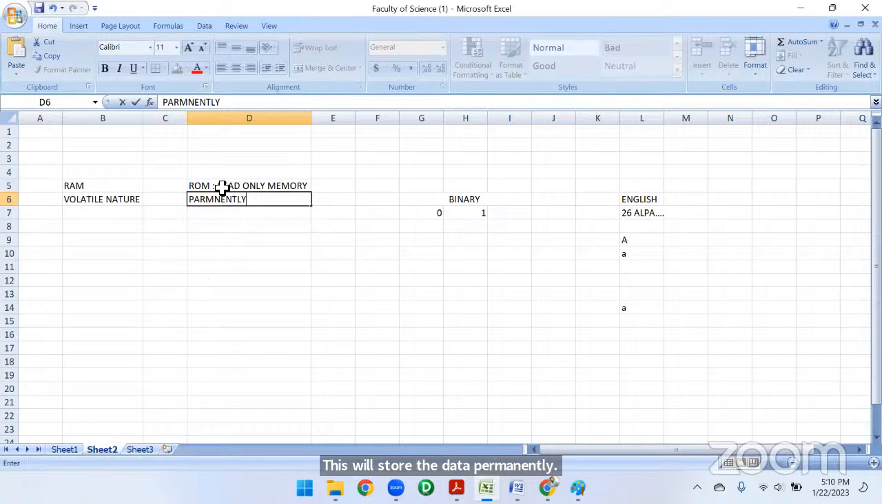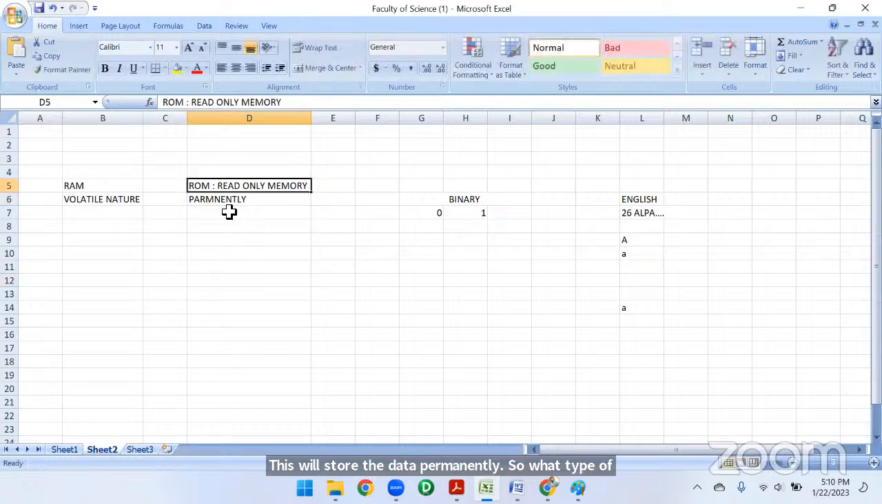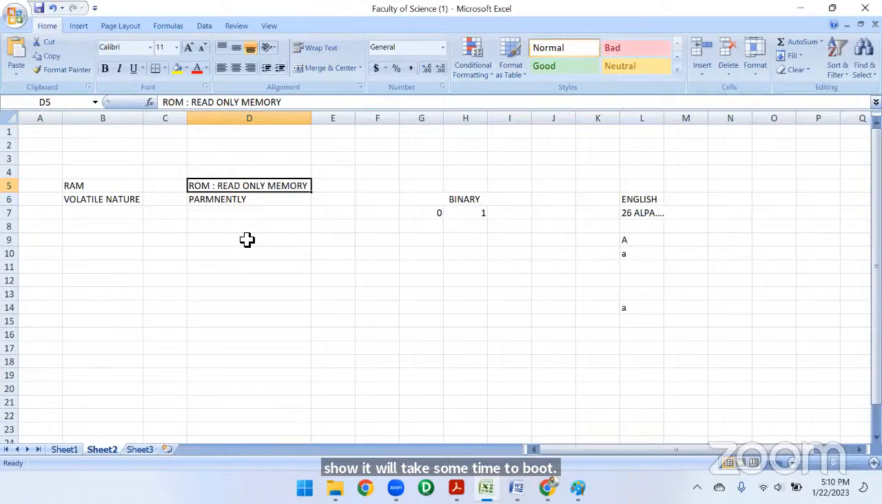So what type of data? ROM is going to have a very small amount of storage space, and it will store data permanently. What type of data will it store? When we install our operating system into the computer and restart it, for example, let me take our mobile. When we restart our mobile, what happens? It will not directly show you the home screen; it will take some time to boot. While starting, it will show you the name of the mobile, and the Android logo, and then it will show you the home screen, right?